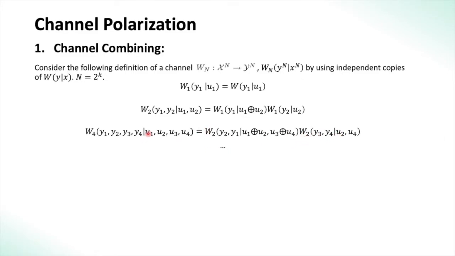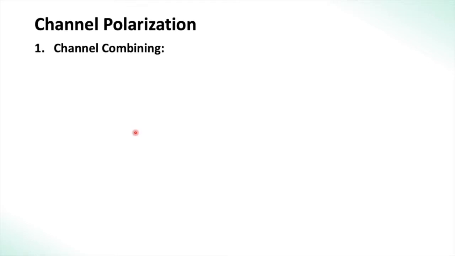So W4 has 4 output bits and 4 input bits. W2 has 2 input bits and 2 output bits. Similarly, Wn will have n input bits and n output bits, where n is a power of 2. The encoding procedure and this channel combining will get clearer if you look at this diagram.